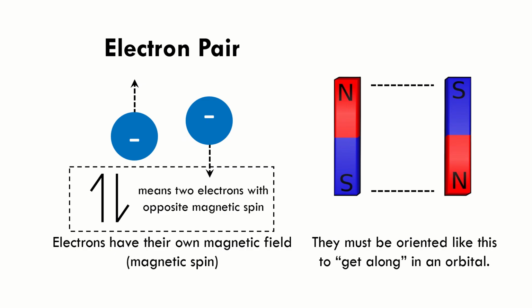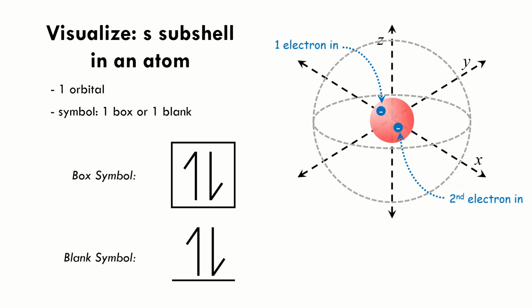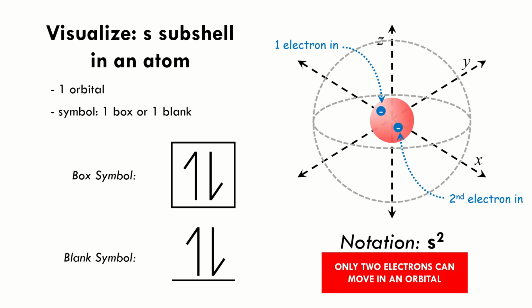This is called electron pairing, by the way, and this orbital contains what we call an electron pair. We'll go back to this concept when we study covalent bonding. Now, going back to our s orbital, this one now has two electrons in it, so now we can notate it as s2, or an s with a superscript of 2. Two electrons is actually the observed limit for orbitals, not just for s orbitals but also for p, d, and f. So at this point, this s orbital is full.